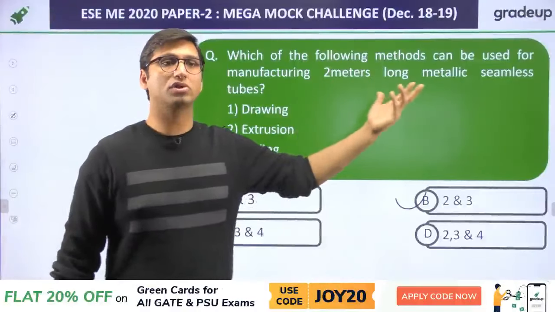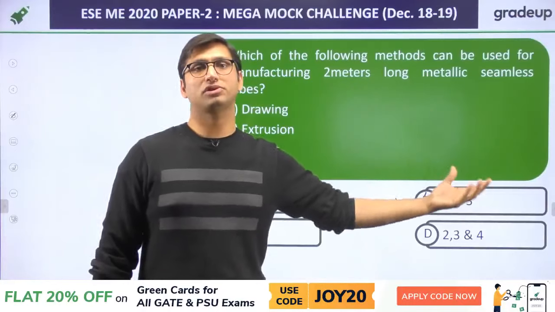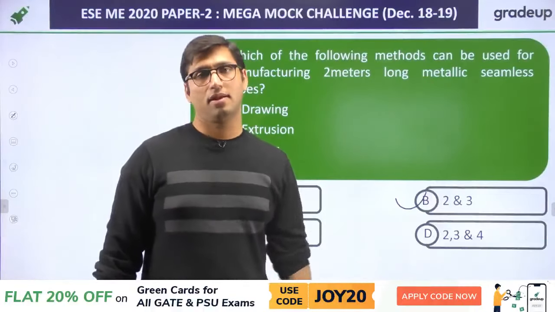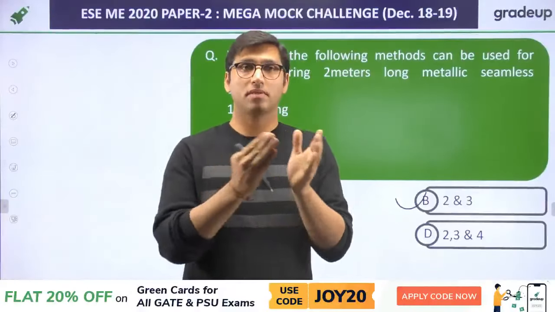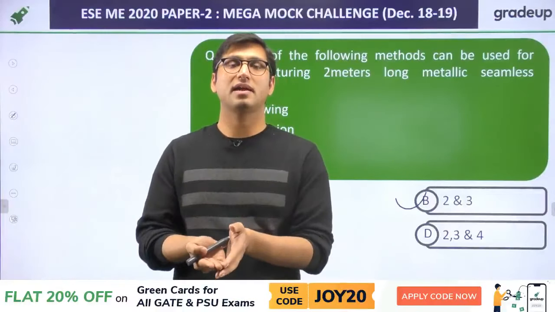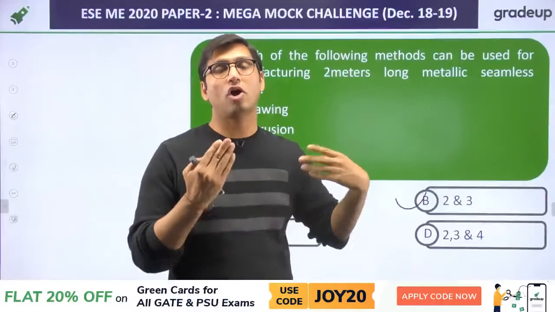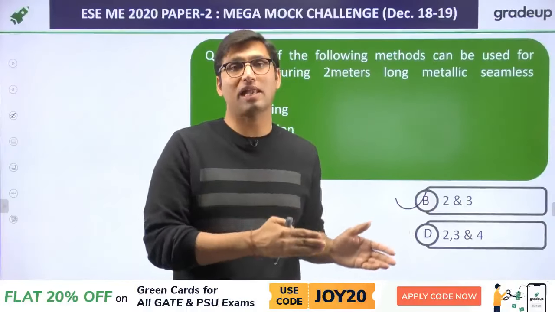So these are the direct questions. From manufacturing, they are direct, statement-wise questions. If you know the application, the advantage, the disadvantage, you will get the answer. But especially if you talk about the numerical part, there will be numericals from strength of material, numericals in thermodynamics, in refrigeration, air conditioning. And in the last year, 2019, also we have seen that there were a lot of numerical questions, and those questions cannot be solved with the help of a calculator.